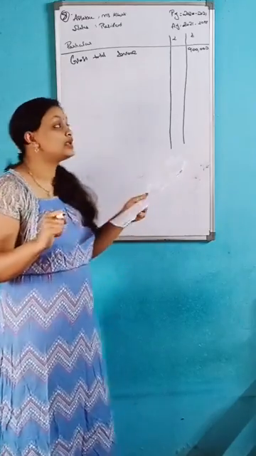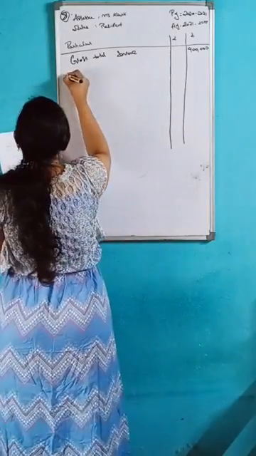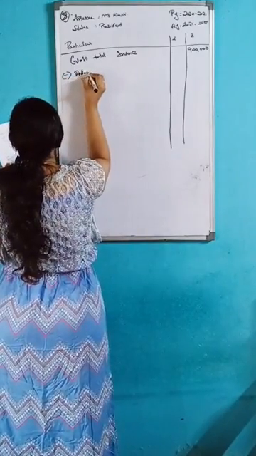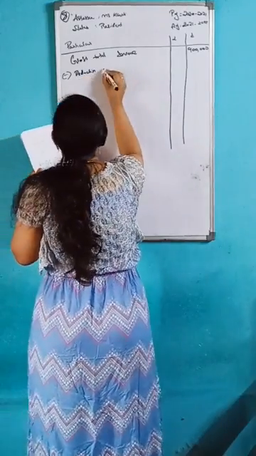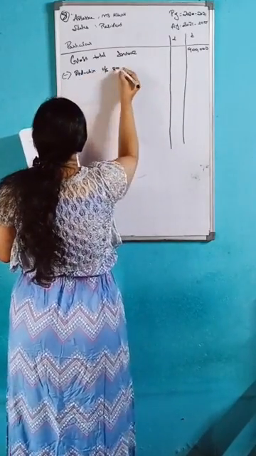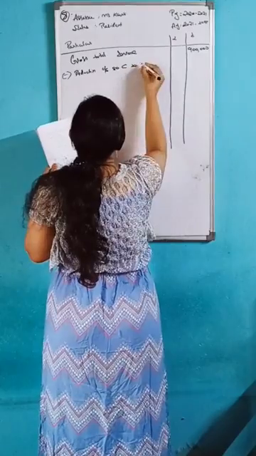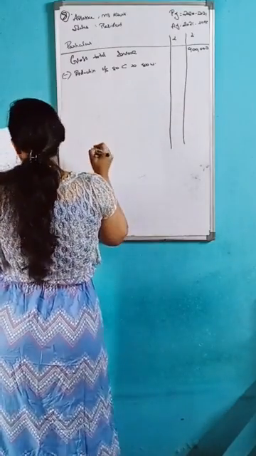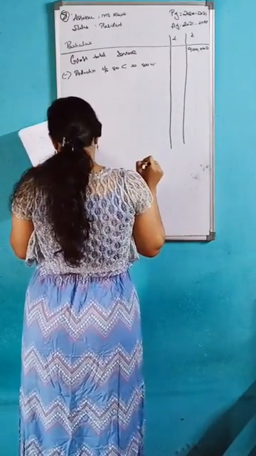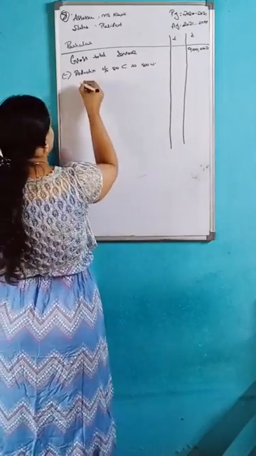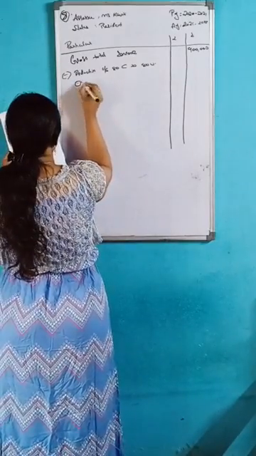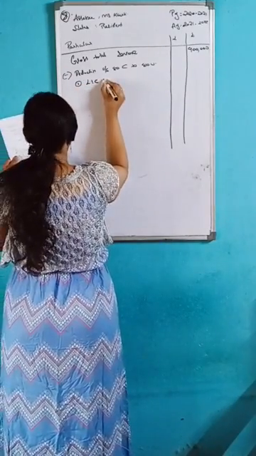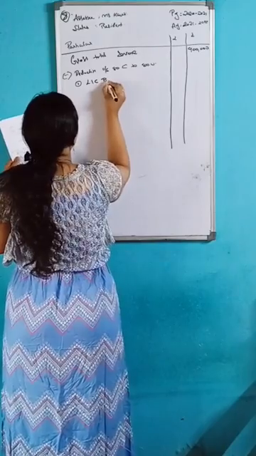Based on the deductions, let's calculate. Deduction under section 80C to 80U. In the question they have given LIC premium 15,000.